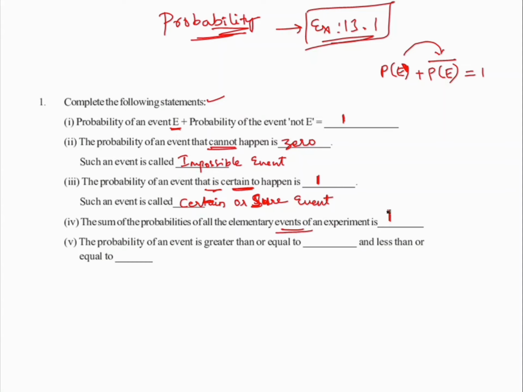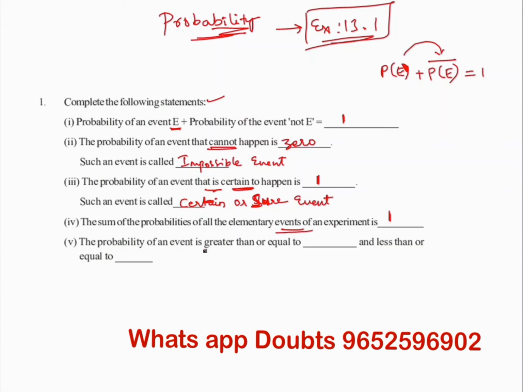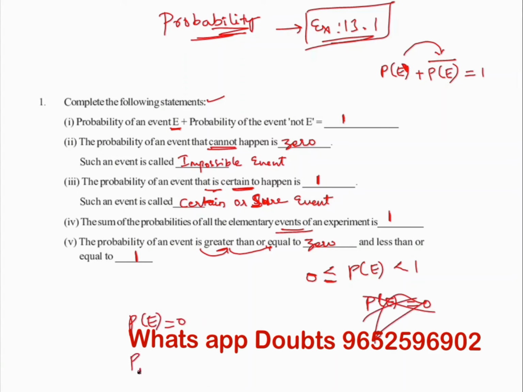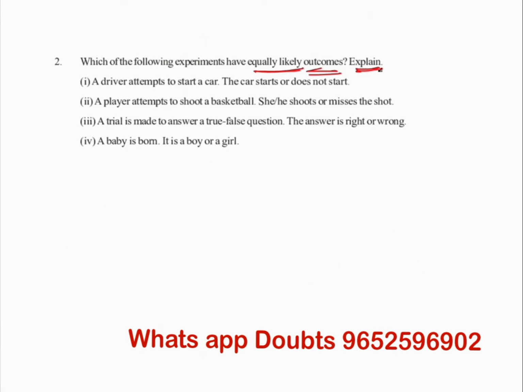1 only. The probability of an event is greater than or equal to 0, and less than or equal to 1. So this is the limit of an event. The minimum probability of an event is 0. The maximum probability of an event is 1. Hope it is clear.